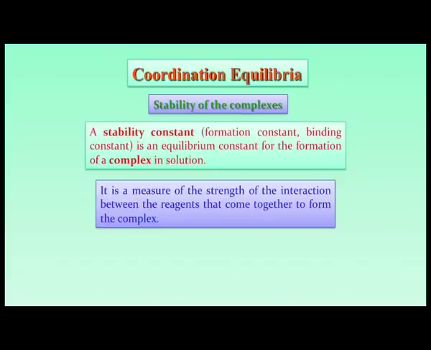So, in all these cases this is a very important thing and is a measure of the strength of interaction between the reagents that come together to form the complex, because whatever we are talking about is the complexation reaction, and in that we are talking about the interaction. So, if we have the metal ion and even simply dissolve it in water, then water is interacting with the metal ion.